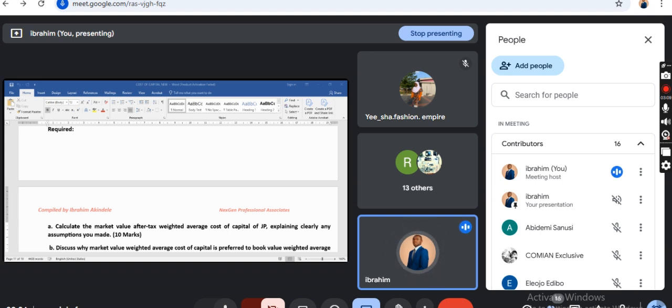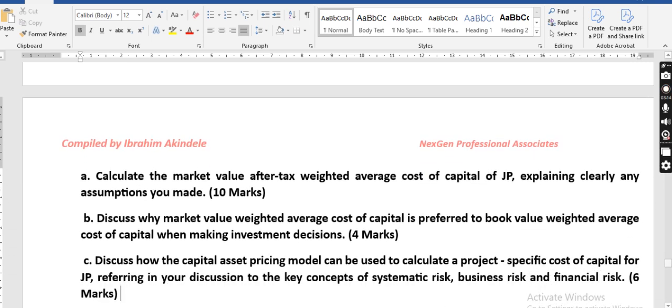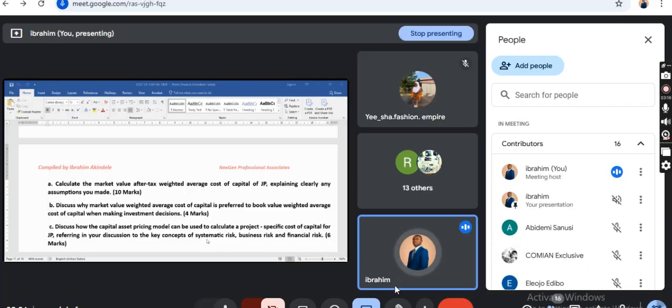Now, the B part of this question says: discuss why market value weighted average cost of capital is preferred to book value weighted average cost of capital when making an investment decision. The one that contains the market value and the one that does not include the market value. We'll get there. Now, discuss how the capital asset pricing model can be used to calculate a project specific cost of capital, which is another part of cost of capital. We will get there. I think that one will be our next topic.